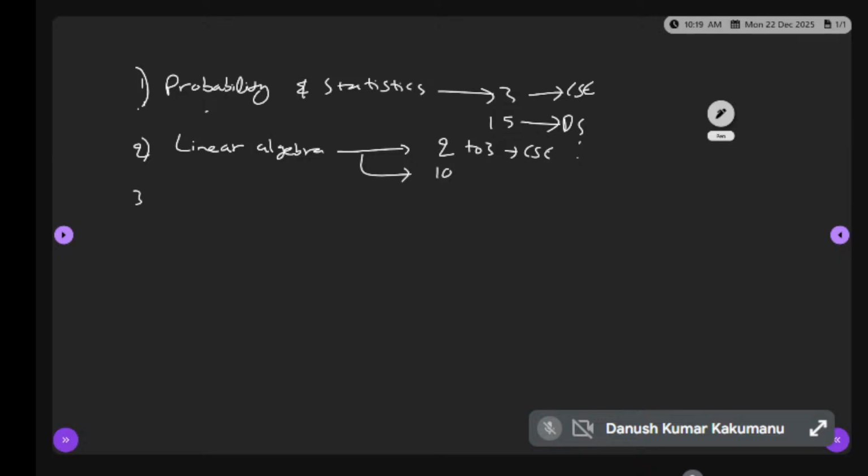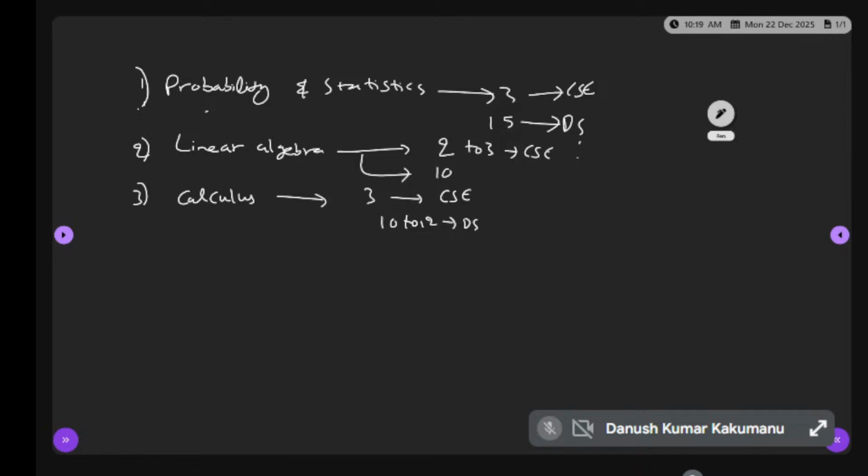And the third one is calculus. For calculus, the weightage is around 3 marks for the CSE students, and 10 to 12 marks for data science.